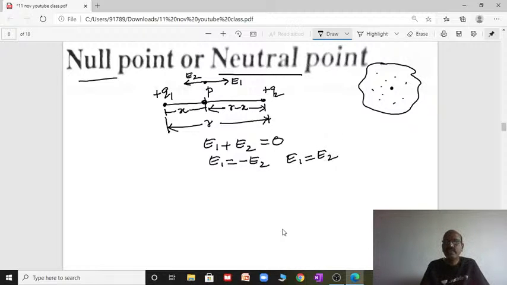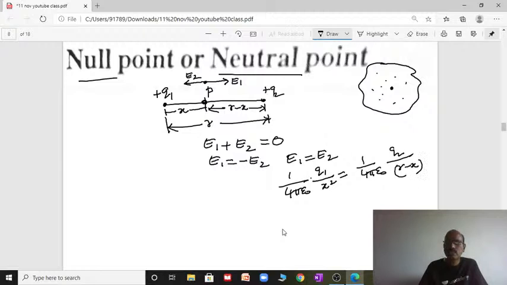What is the electric field at point P due to the first charge? We know that 1 by 4 pi epsilon naught q1 by x square is equal to E2, 1 by 4 pi epsilon naught q2 by r minus x whole square.